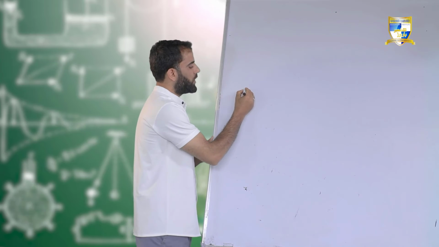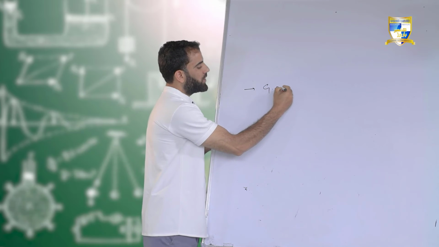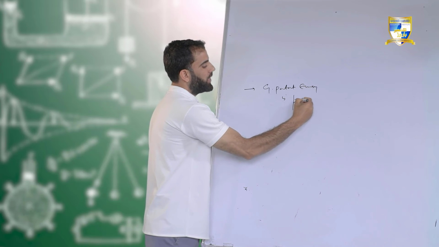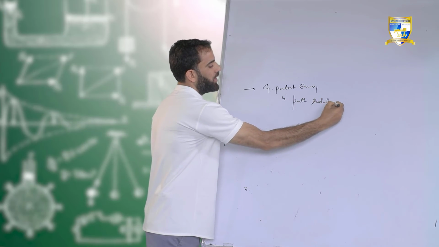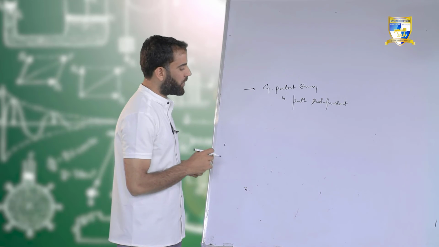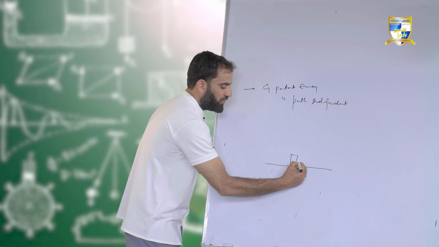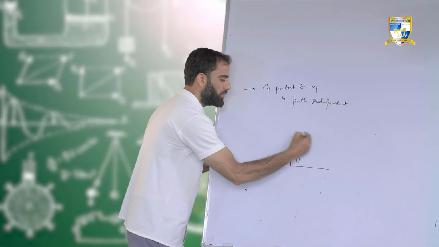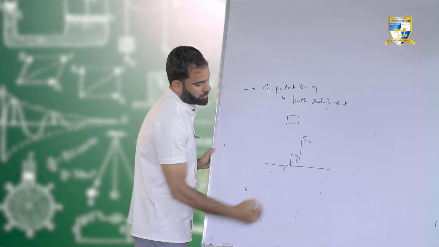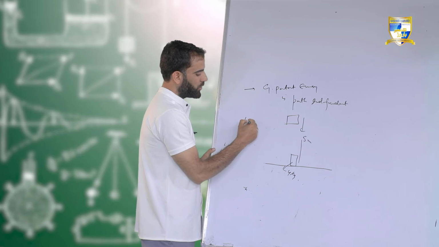So I can write here one most important point, that is, gravitational potential energy is path independent. What does it mean? It means it doesn't depend upon its path. For example, see here. If here is a box and I am lifting this box through a height of 5 meter, let its mass be 4 kg. So can I calculate its potential energy here? Yes, I can calculate.